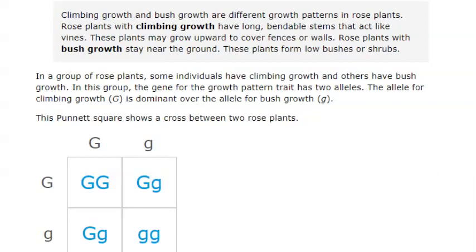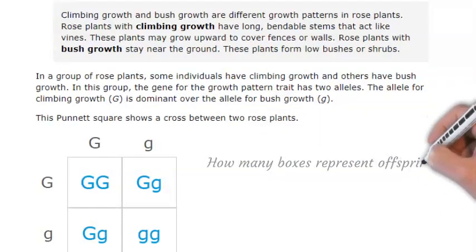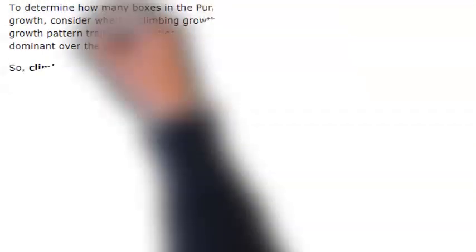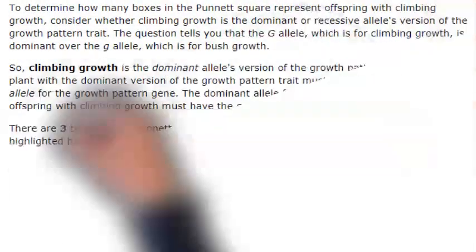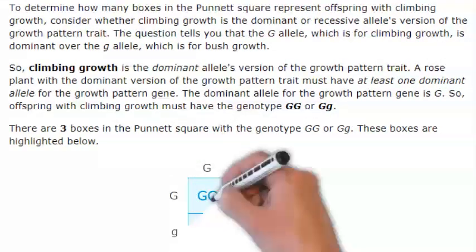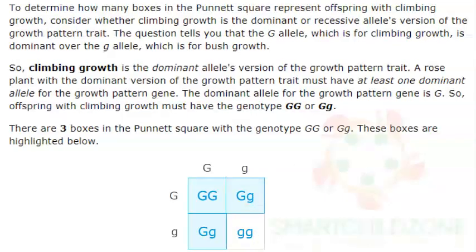This passage describes the growth pattern trait in rose plants. And this Punnett square shows a cross between 2 rose plants. How many boxes represent offspring with climbing growth? This means 3 boxes represent offspring with climbing growth.